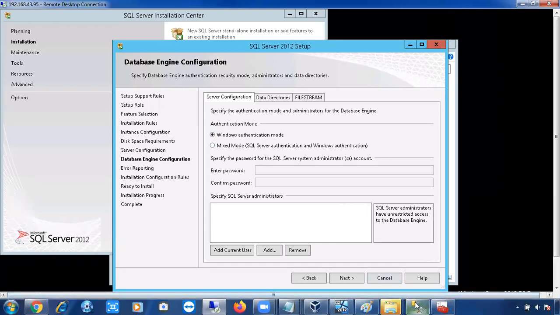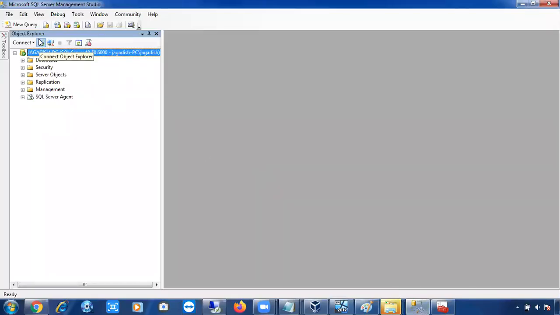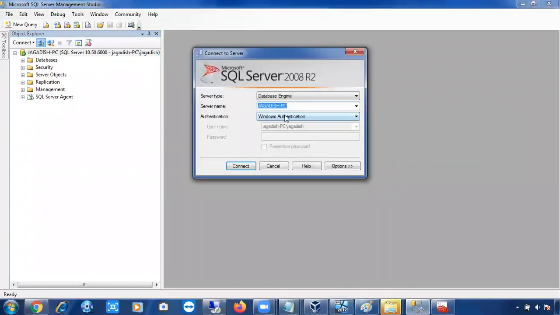If you see here, you can directly connect to the SQL server, connect button. See here, if you select Windows authentication, it is not asking username and password. If you select SQL server authentication, it will ask username and password. If you select Windows authentication, already in the Windows level you are an authorized user. This Jagdish is a Windows level user. Already I have logged into the Jagdish account by giving a valid password. So in the Windows level, I'm already a valid user, and that's why it is not asking the password.